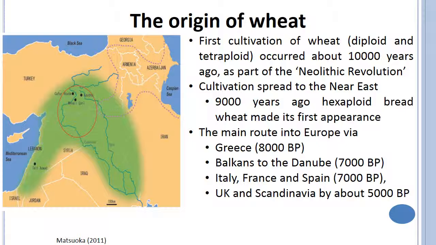The origin of wheat: first cultivated wheat occurred about 10,000 years ago as part of the Neolithic revolution. Cultivation spread to the Near East 9,000 years ago. Hexaploid bread wheat made its first appearance. The main route into Europe was from Greece, Balkans, Italy, then UK, and then it spread across the continents and across the world.